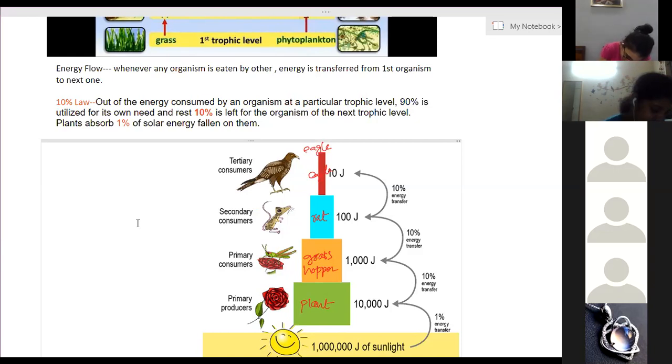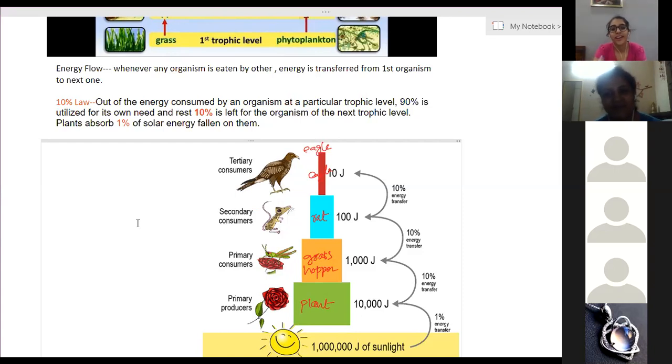Ma'am, if humans eat chicken or something, will the energy be 10%? Energy is less compared to plants. But they tell us fish and such are healthier than vegetarian food. We are talking about energy, not nutrients.